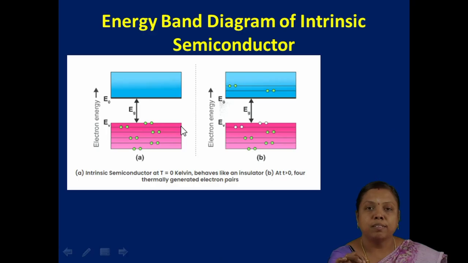If you raise the temperature above 0, the bond between the atoms, for example in silicon or germanium, is broken. It releases an electron, and this electron is now free to move in the structure. The movement of electrons is shown in picture B. In the conduction band, some electrons have moved from the valence band. So the conduction band acts as an acceptor and the valence band acts as a donor, and this leads to conduction in the intrinsic semiconductor.